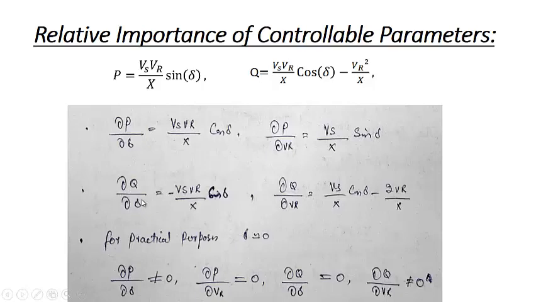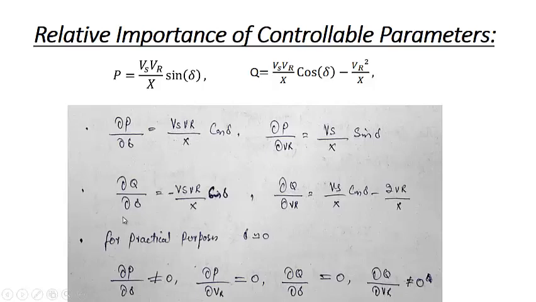Similarly, delta Q by delta will be equal to minus Vs VR by x sine of delta, and delta P by delta VR will be equal to Vs by x cos of delta minus 2 VR by x. So for practical purposes, as you know, this delta is very small, and we can treat this delta to be equal to 0. So delta P by delta, you can see from here, when it is 0, this will be close to 1. It may be considered to be equal to Vs VR by x, which is not equal to 0.